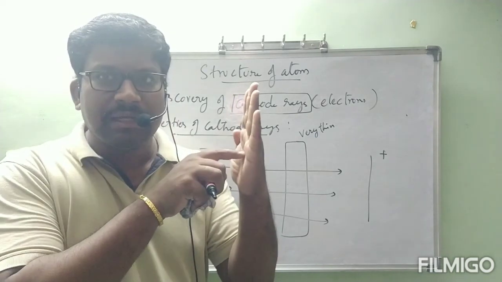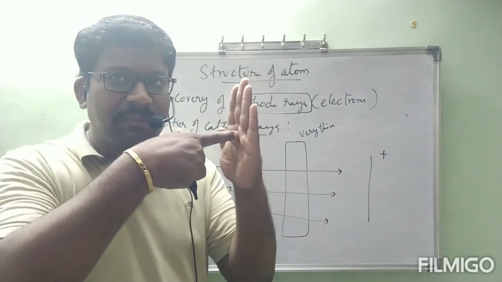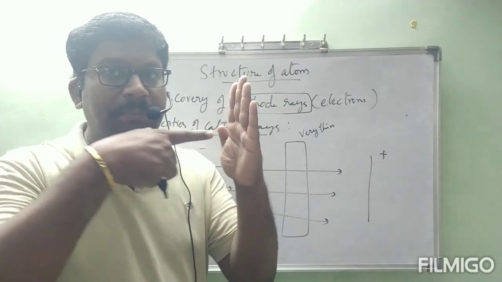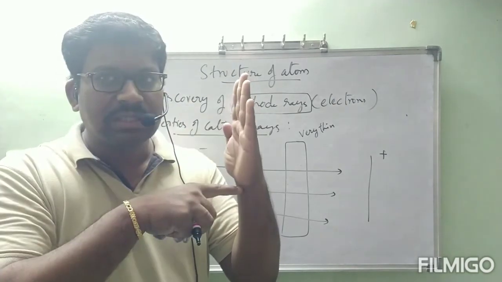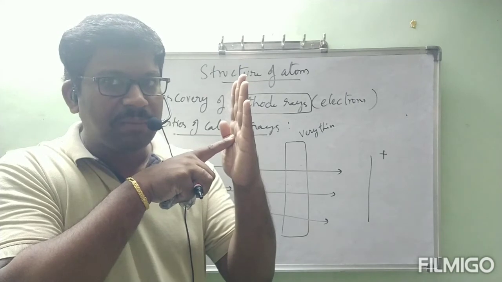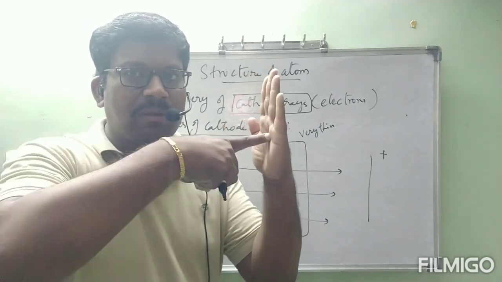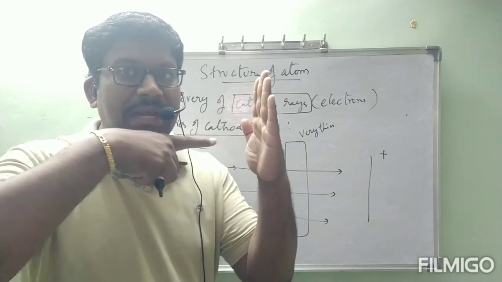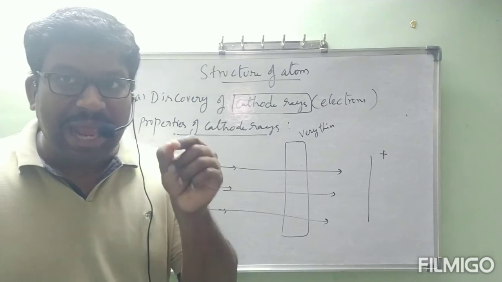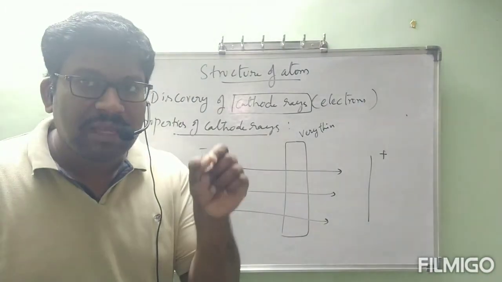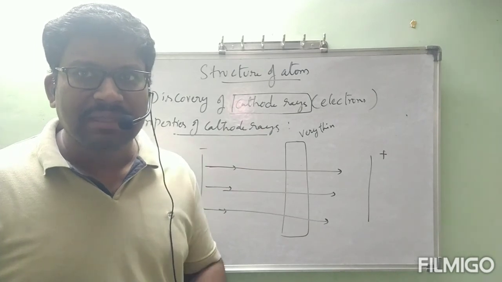If any holes are there in the metal foil and these cathode rays pass through them, then we can say that is passing, P-A-S-S-I-N-G. Now, without any holes, if you keep a very thin metal foil, these cathode rays are able to travel through it. That process is called penetration. That fifth point is: cathode rays can penetrate through very thin metal foils.